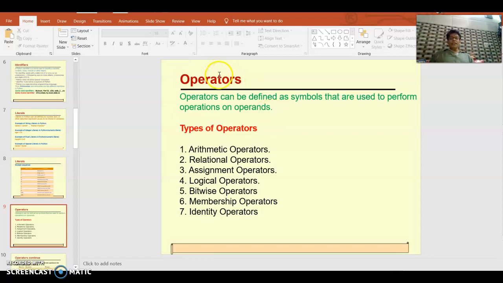So operators can be defined as symbols that are used to perform operations on operands; here plus is the symbol, and addition takes place on the operands 10 and 5.